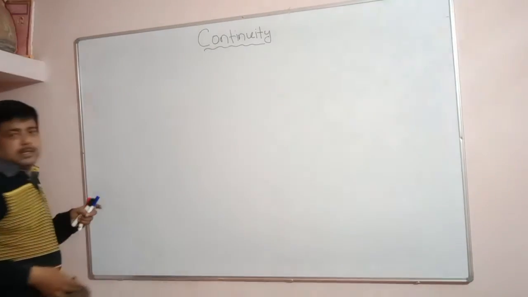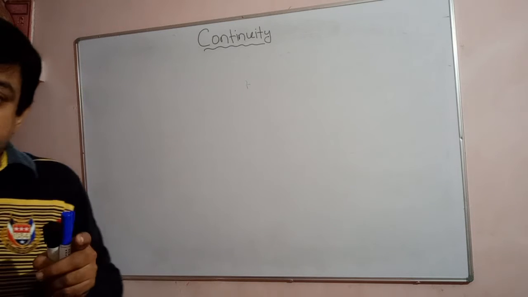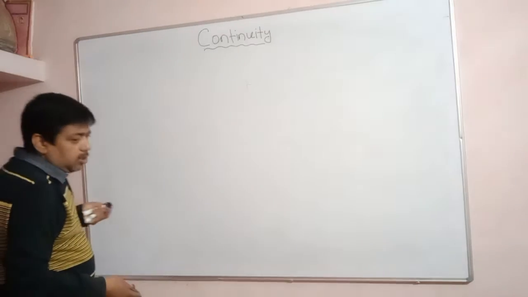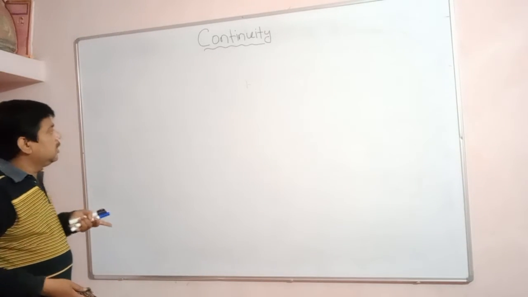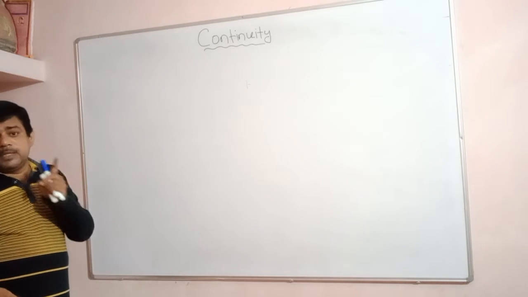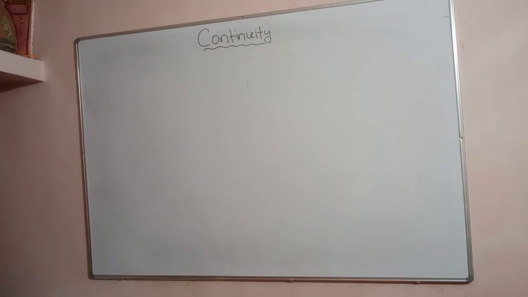Second case, the limit exists and the functional value exists, but the limiting value is not equal to the functional value. So the function is a discontinuous function. And third case we discussed: the left hand limit is not equal to the right hand limit.